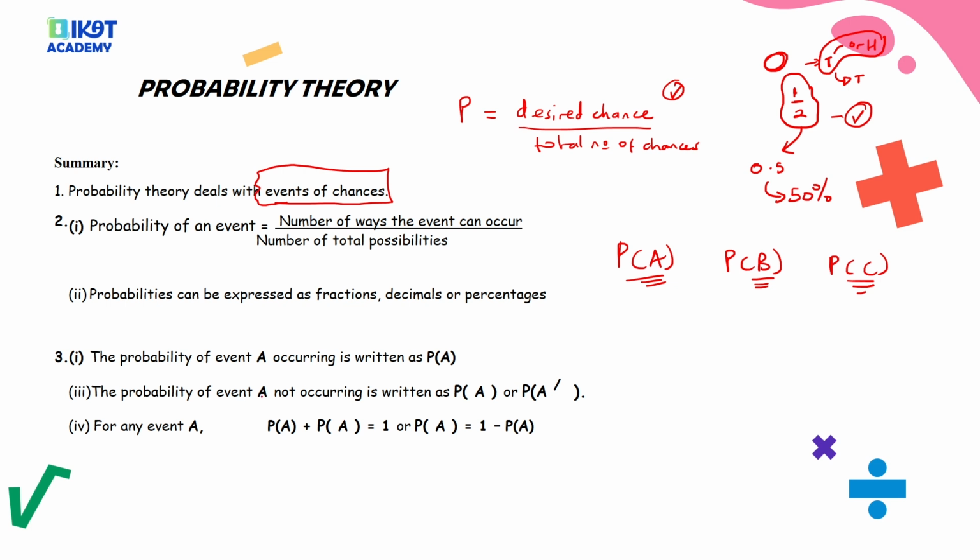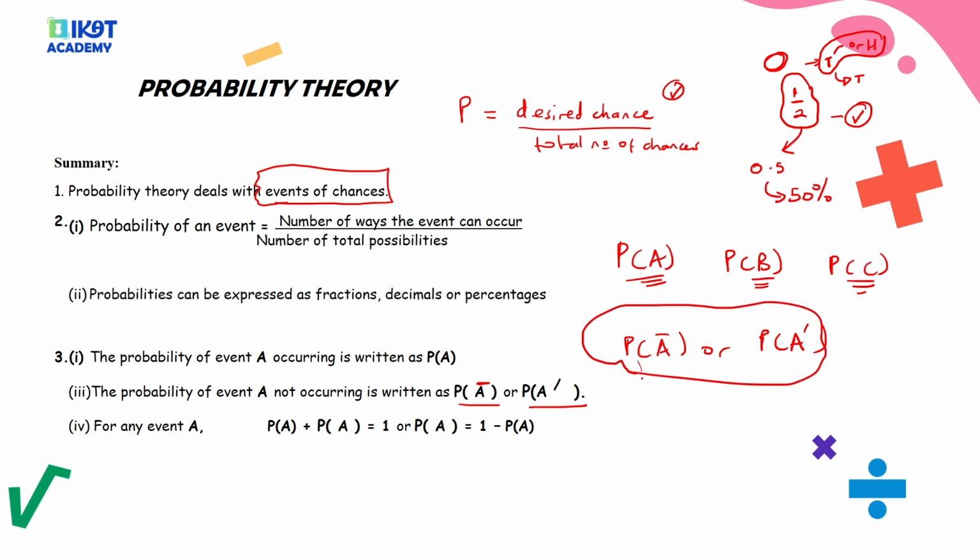Then the probability of event A not occurring is written as the probability of A complement, depending on how the question is framed. So you can say the probability of A complement or the probability of A prime. This means the complement, the probability of event A not occurring.